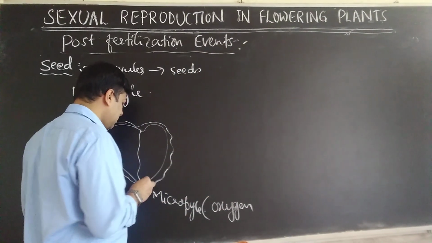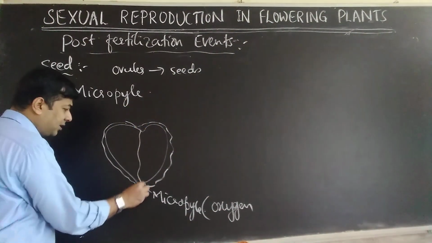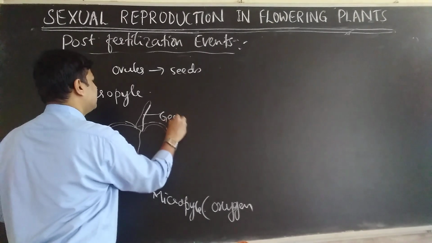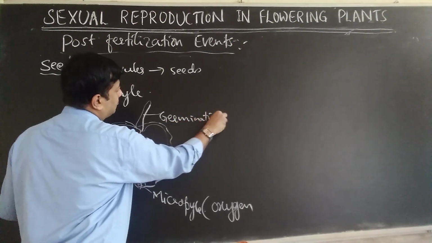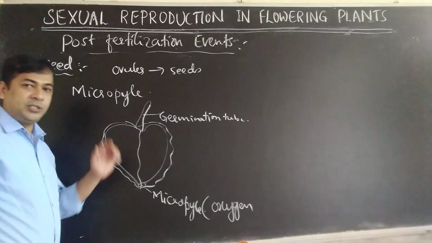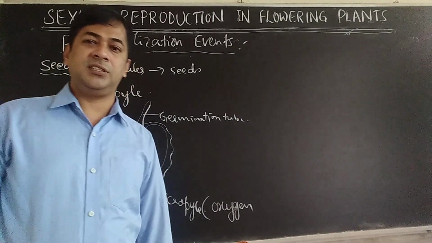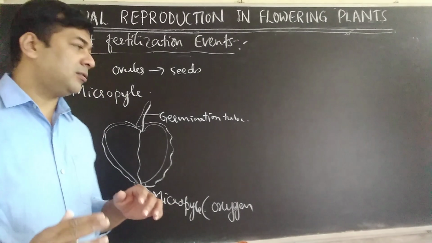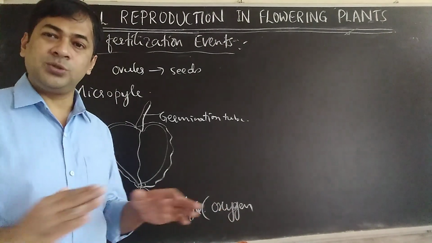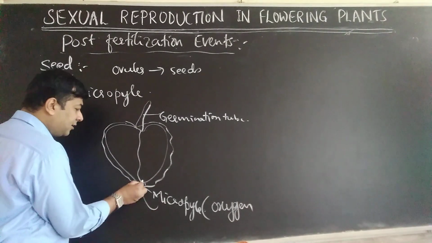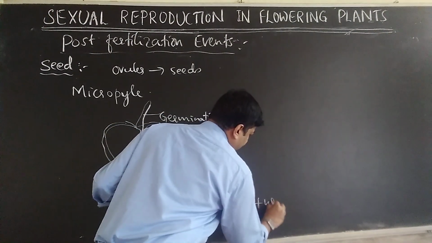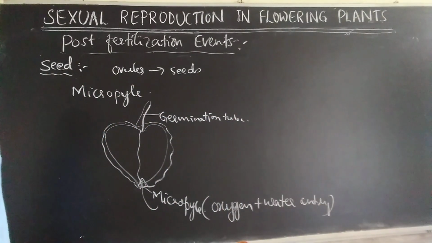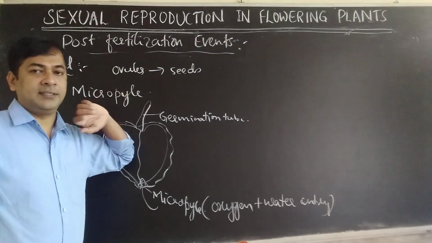At this point, the germination tube will come out. But for formation of this germination tube, oxygen is required. Oxygen has to enter the seed, and also water should enter the seed. For entry of water and oxygen, micropyle is still left, which was there in the ovule. Now also it is there in the seed.